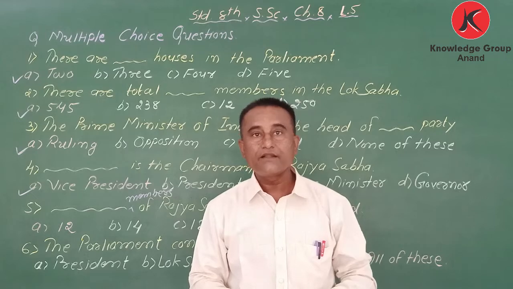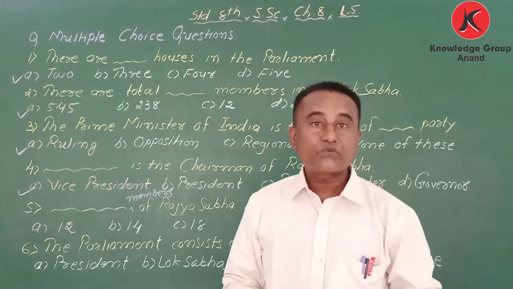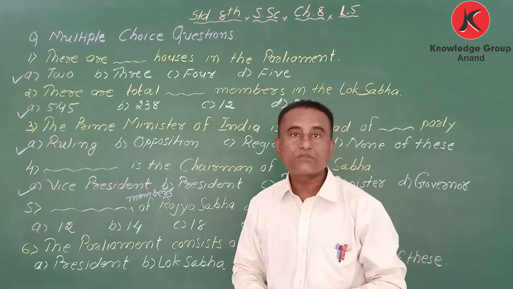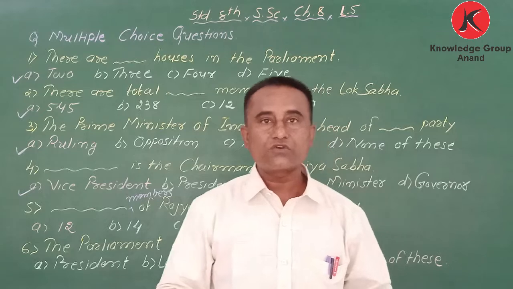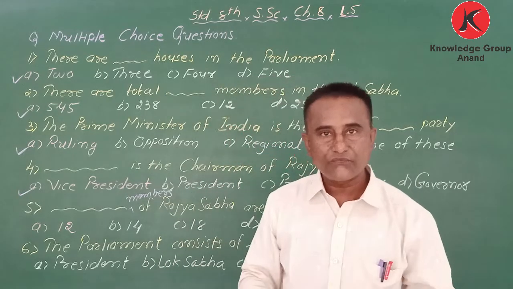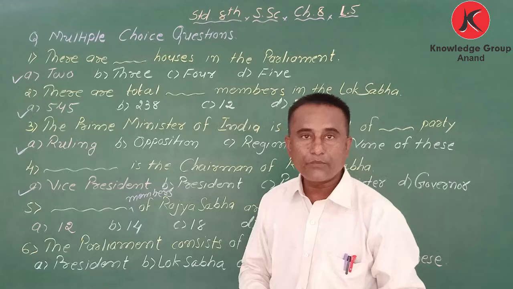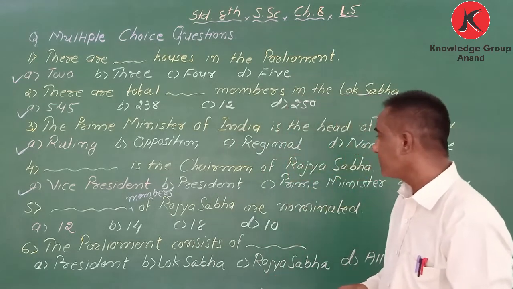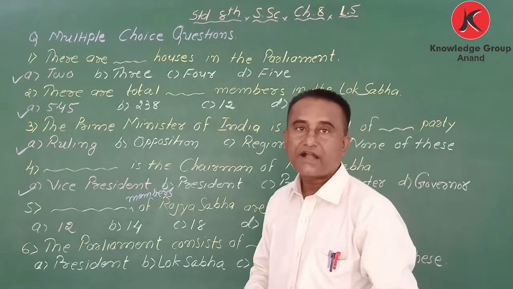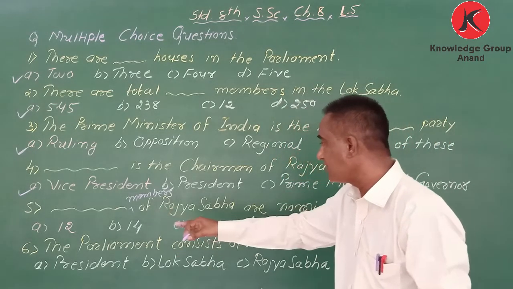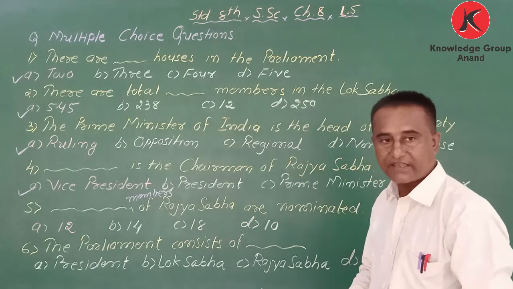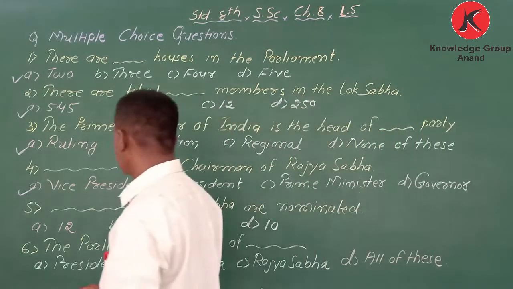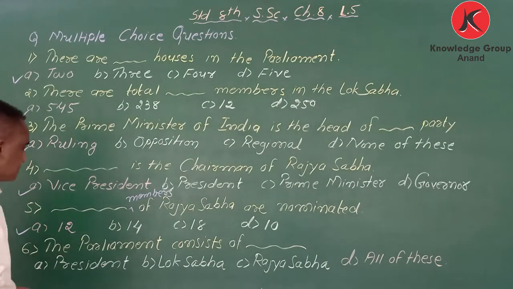Out of 250, 12 members are nominated or selected by the president from the fields of science, sports, entertainment or some other fields, and 238 are elected. Here the options are given: 12, 14, 18 or 10. So how many members of Rajya Sabha are nominated? The correct answer is 12 members.